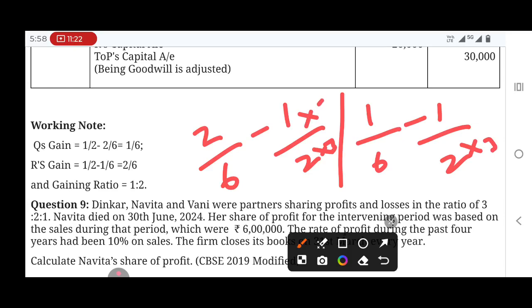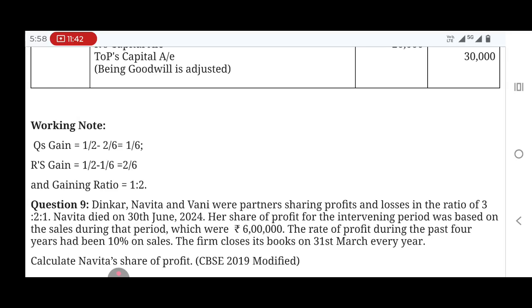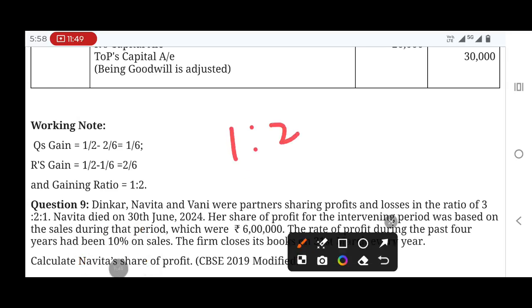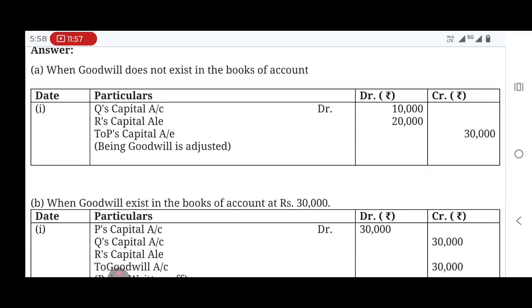So 2 by 6 minus 1 by 3 by 6. 1 by 6 minus 3 by 6. So gaining ratio is 1:2. Okay. So they have split the goodwill in 1:2 ratio.